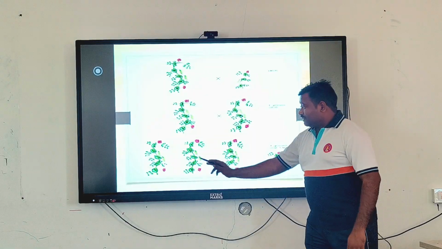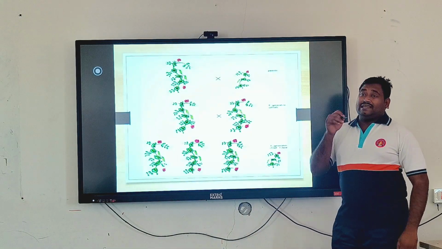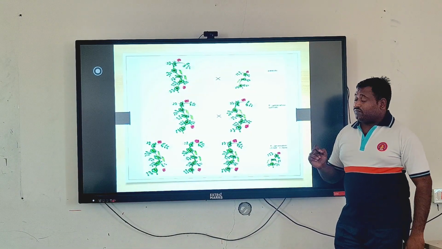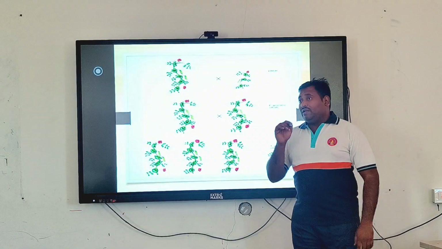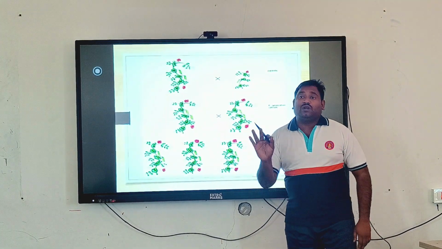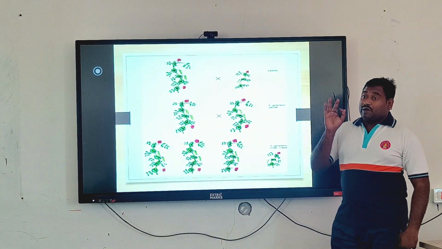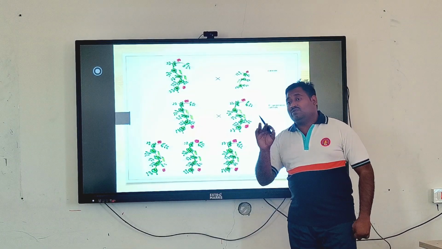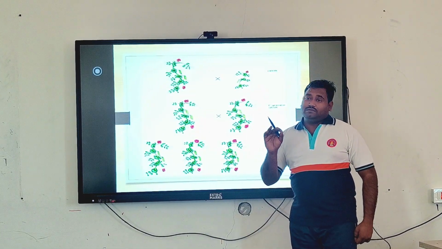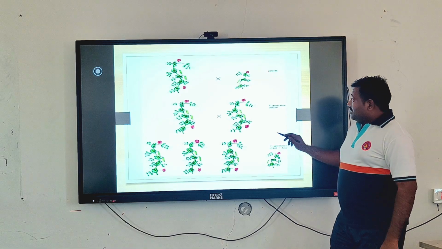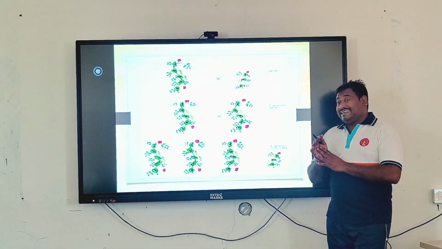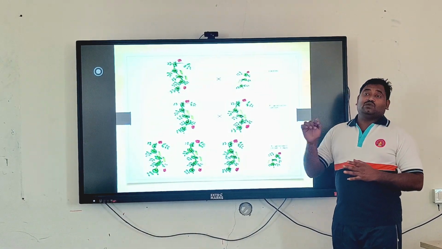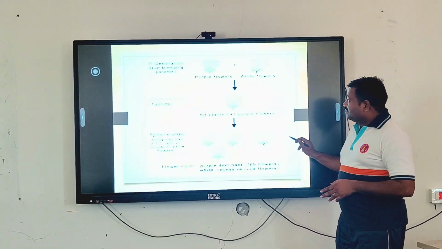So whenever we make the genetic cross or genetic ratio of this particular trait, one would be for the complete pure tall, another for the complete pure dwarf, and the middle one for the hybrid. In this way you can generate the genotypic ratio, that is 1:2:1.